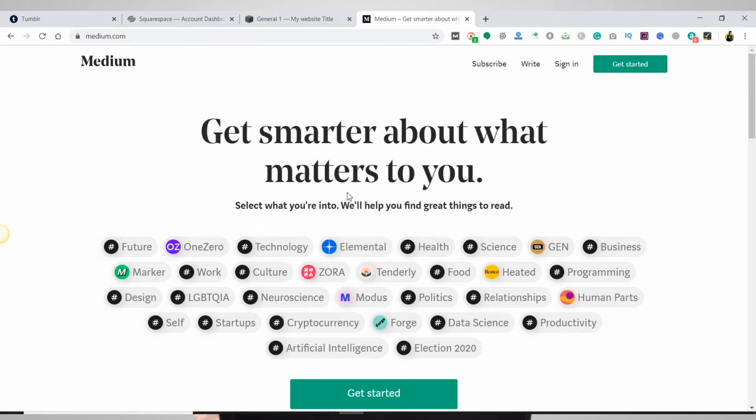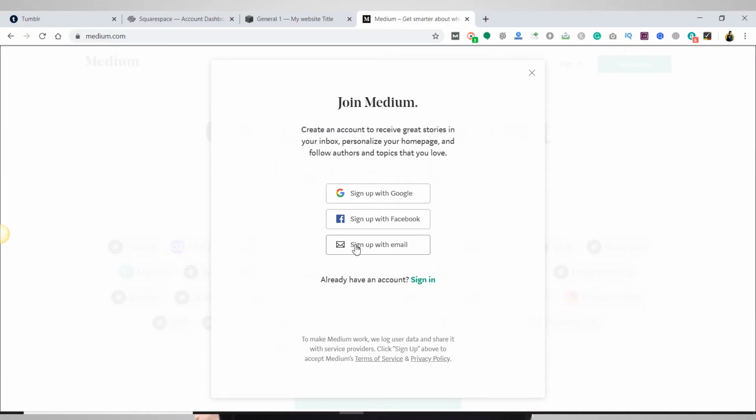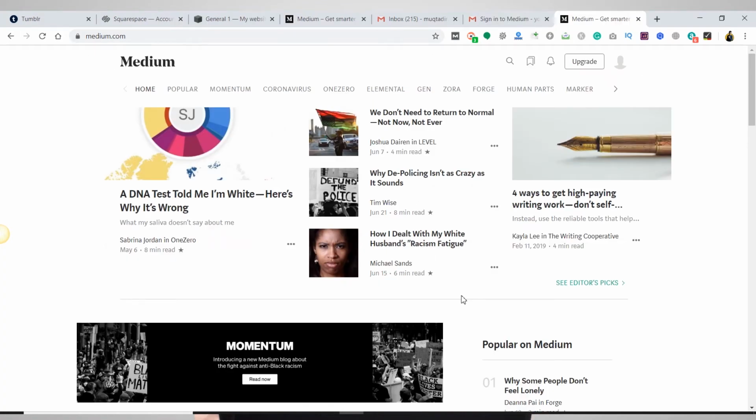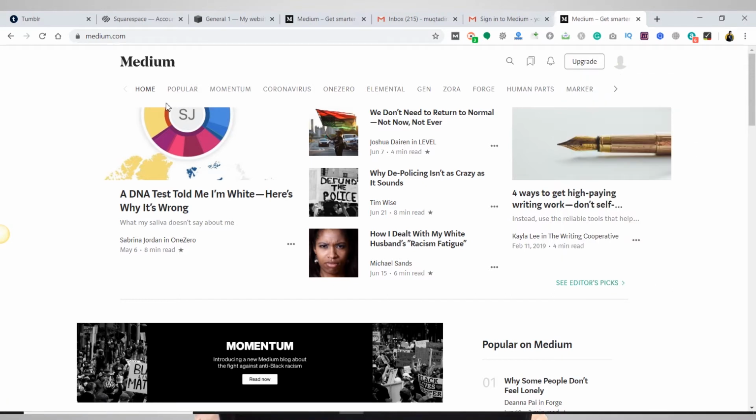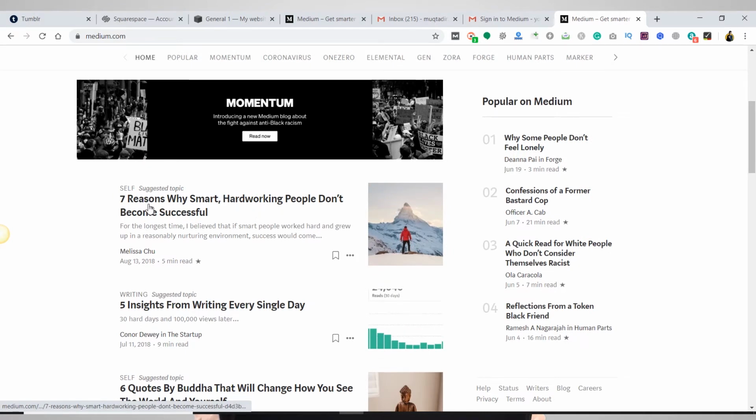So this is how Medium looks. You just need to click on get started or sign in. If you click on get started, it will ask you basic details like email address and your username and all the other stuff. Once you sign in, this is how a Medium dashboard looks. You can edit your profile from here. There are different categories available like home, popular, momentum, and all the other popular categories in here. And there are blogs available here, that is 7 reasons why smart hardworking people don't become